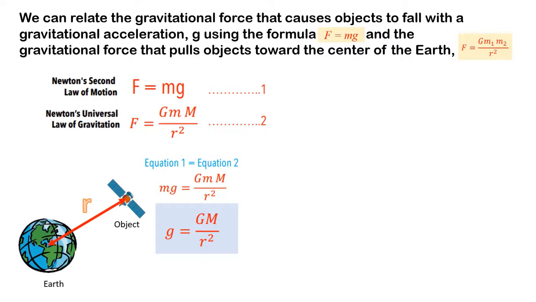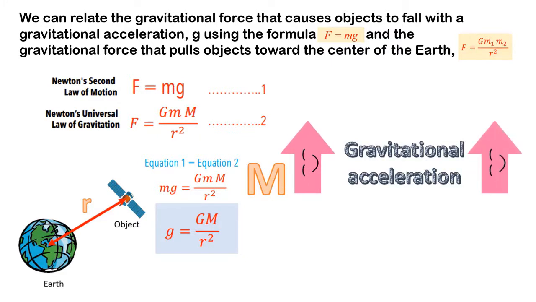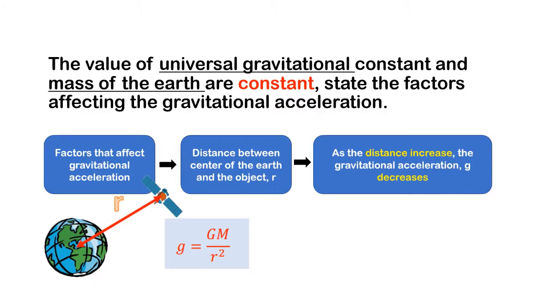From this equation, we know that G is the universal constant, and let m be the mass of the object. If the mass of object m increases, what happens to the gravitational acceleration, g? Yes. The gravitational acceleration will not change. If the value of the universal gravitational constant and the mass of the Earth are constant, then what are the factors affecting the gravitational acceleration? Yes, the answer is R, which is the distance between the center of the Earth and the object, R only. As the distance increases, the gravitational acceleration, g, will decrease.